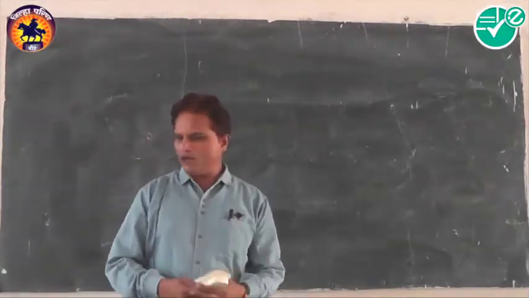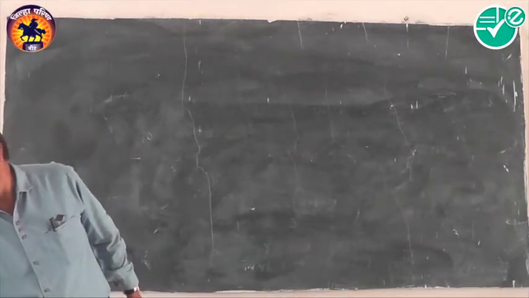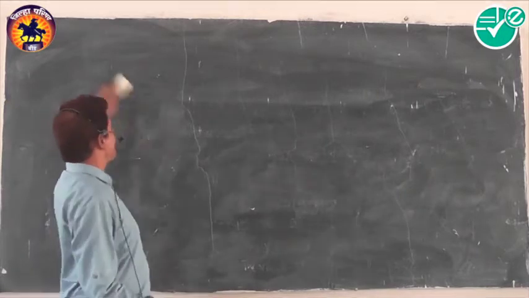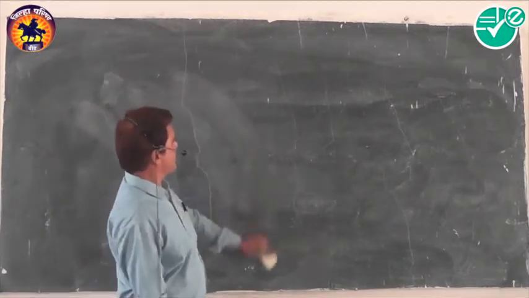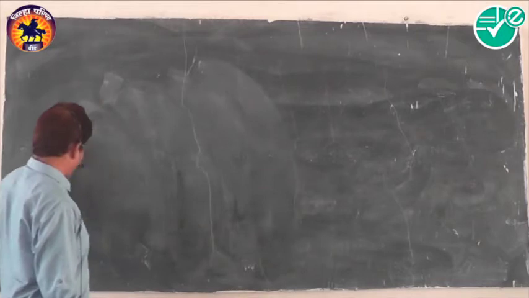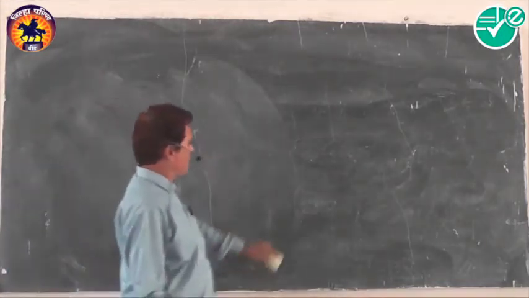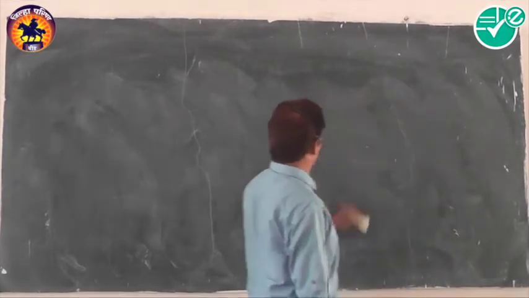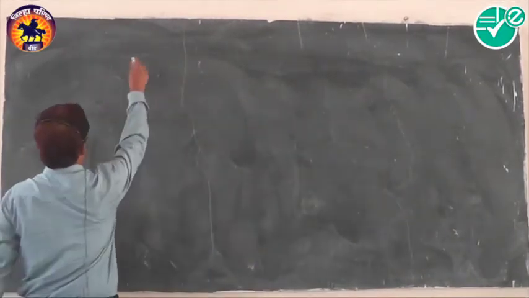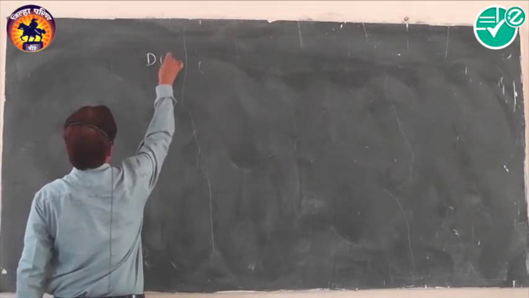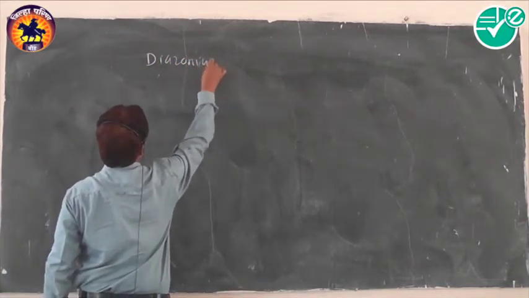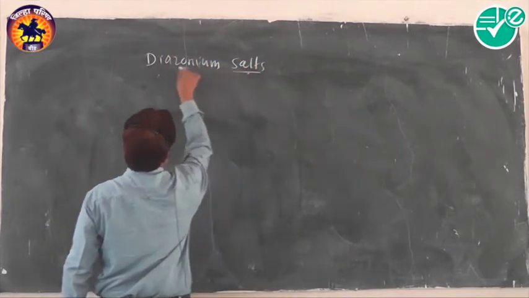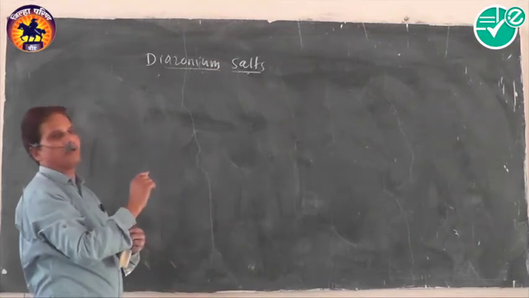In the previous lecture, we finished amines, and now we are going to start the diazonium salts. Generally, in this concept, that is diazonium salts, their chemical properties and their methods of preparation are to be seen here. First, we can talk about the concept of diazonium salts, starting with the preparation.